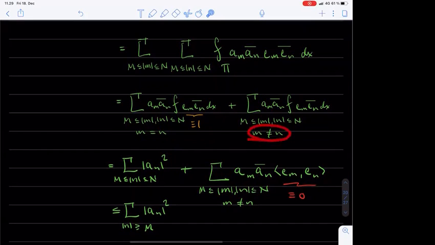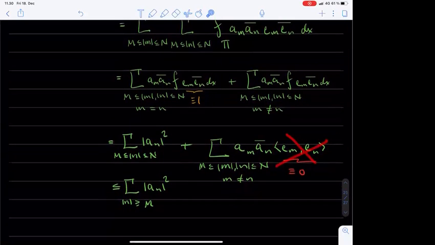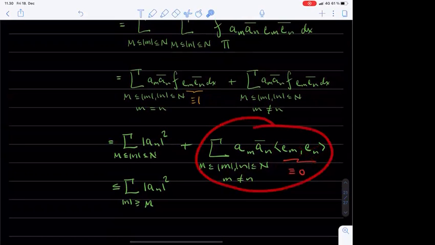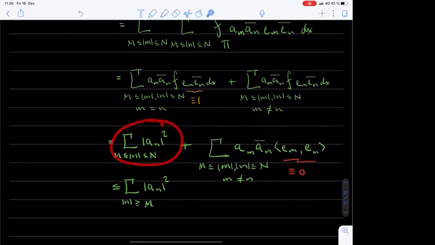To understand the second summation where m is different from n, we only need to recognize that the average integral of the product of the functions e_m and the complex conjugate of e_n equals the L2 inner product of the functions e_m and e_n. But since the functions e_n form an orthogonal sequence in L2 of T, such an inner product vanishes for all distinct indices m and n. It follows that the value of the second sum is equal to 0. So all that remains is the first sum, and we may finally estimate this sum from above by removing the lower bound big M from the index of summation.